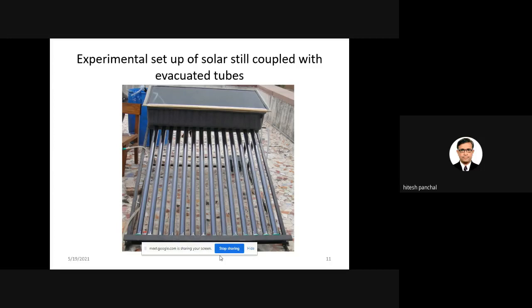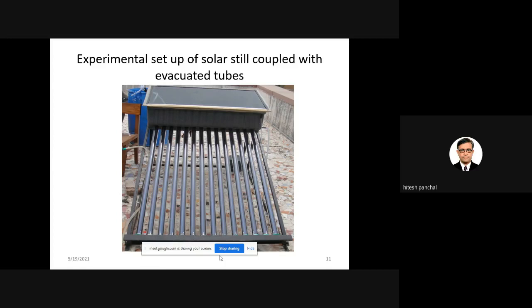So what will happen, the cold water from the solar still will go to the downward side. It will receive the solar energy and become hot water, and hot water directly goes to the upper side of the basin. That means the thermosiphon effect: the cold water will go to the downward side and hot water will go to the upper side.